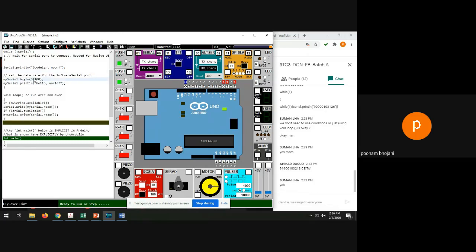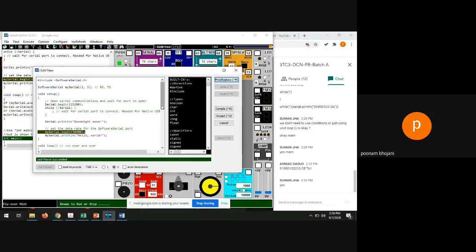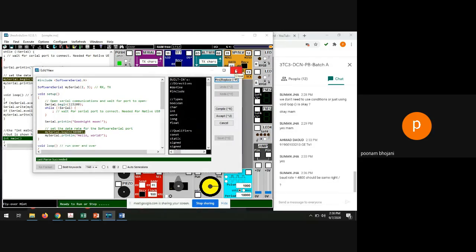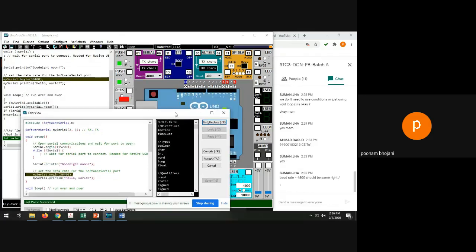So here, let me give you one program. Till now in C programming, you were using header files. In some programs the header files are fixed, but in some programs you include more header files so that more functions can be used. In the same way, here I want to use another serial port. Whenever you want to introduce any extra serial port, you have to use one header file in the Arduino also, and that header file is SoftwareSerial.h.